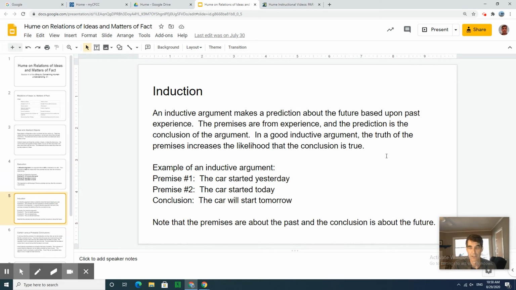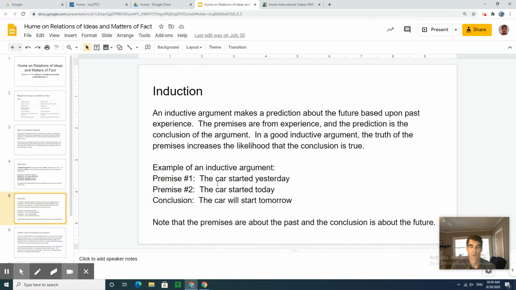Well, what then is an inductive argument? Inductive arguments are different than valid arguments. They're not valid or intended to be valid. They can be strong or weak. If the premises are true, that doesn't mean the conclusion has to be true. The truth of the premises in an inductive argument typically gives us more reason to believe that the conclusion is true, but it could still be false. For instance, here's one right here.